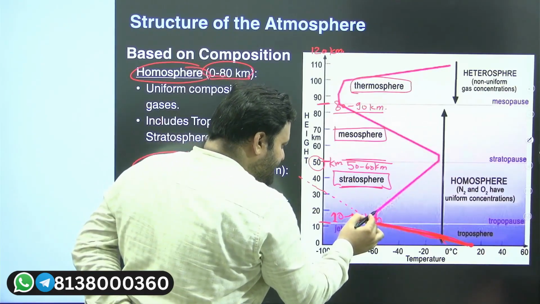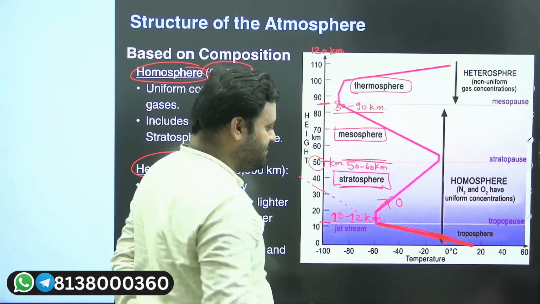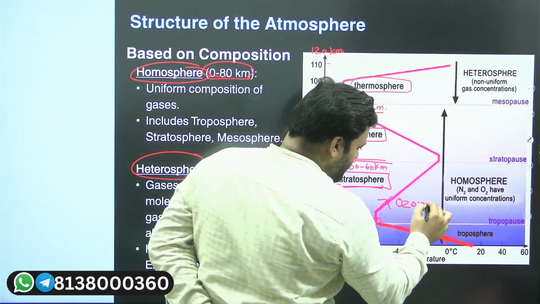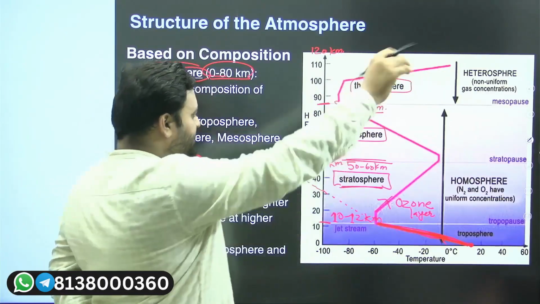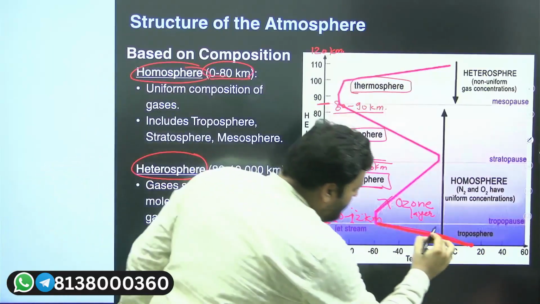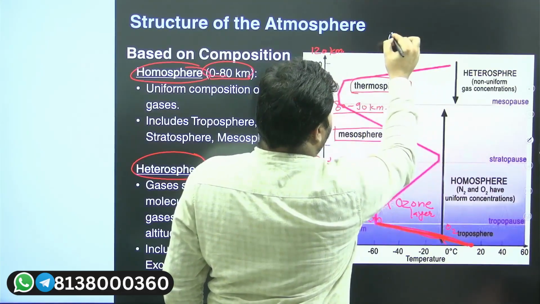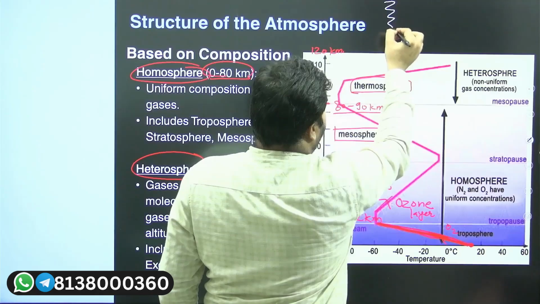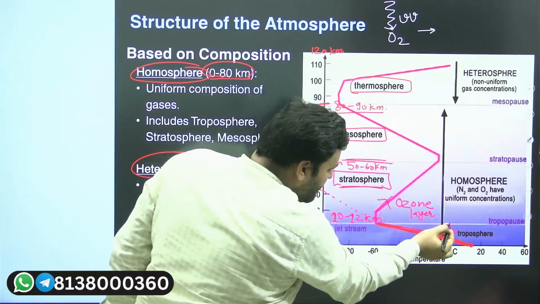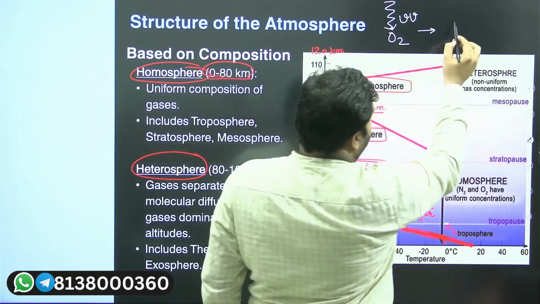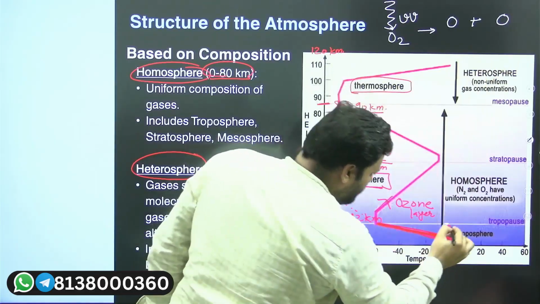This increase in temperature is because of the ozone layer which is present. See how ozone is being formed. Here we have oxygen in the troposphere. Yes or no? Now this oxygen will receive what? This oxygen will receive UV, ultraviolet radiation. When this oxygen receives ultraviolet radiation, what will happen? This oxygen will be split. Atomic oxygen will be there. Suppose we have another oxygen.